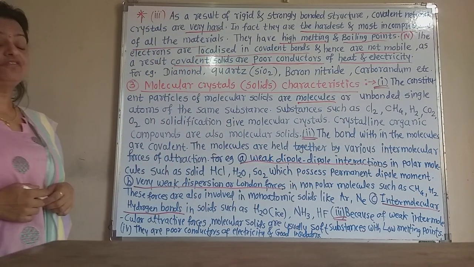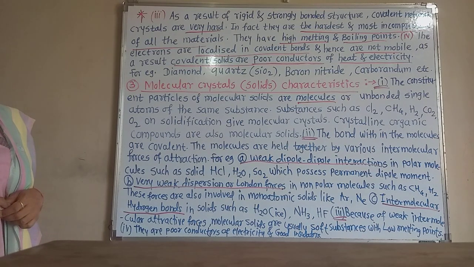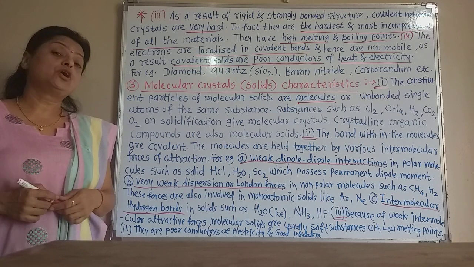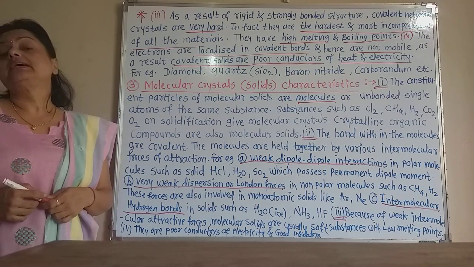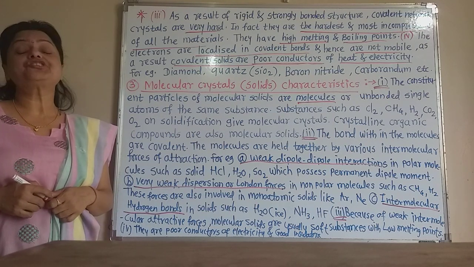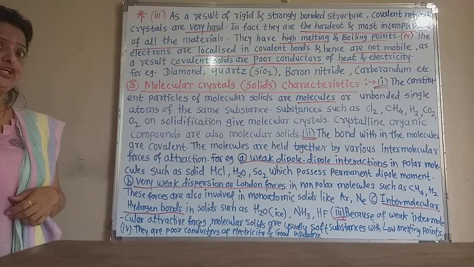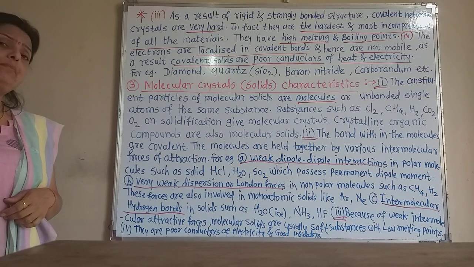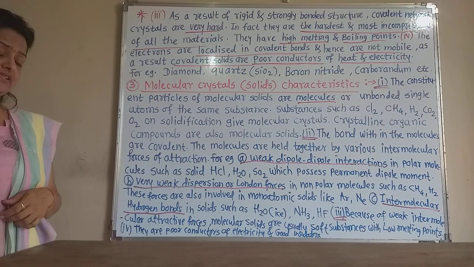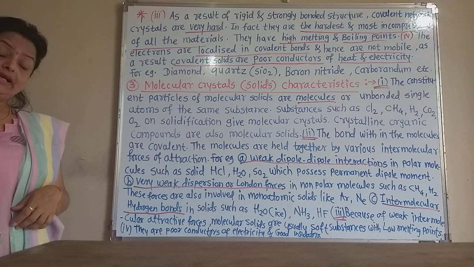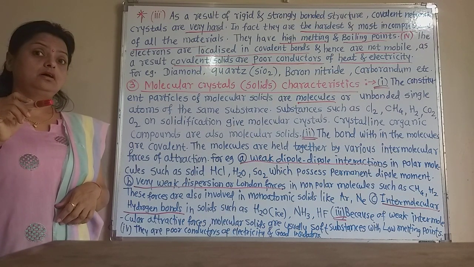In 11th standard we learned this dipole-dipole interaction in polar molecules such as hydrogen chloride, HF, ammonia, water. There is dipole-dipole interaction between the partially positive charged atom and the partially negatively charged atom, such as in HCl.